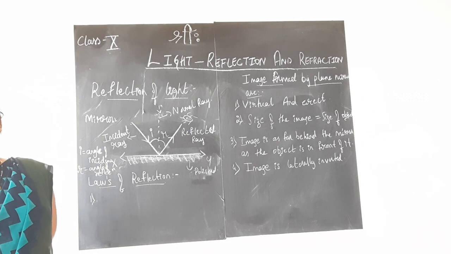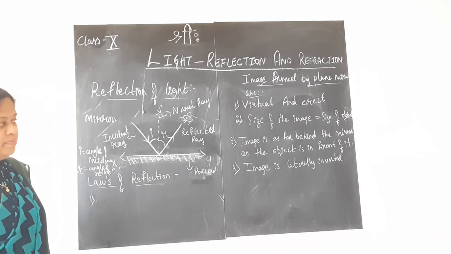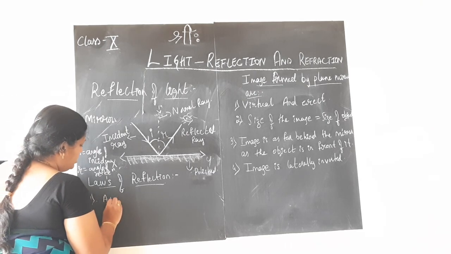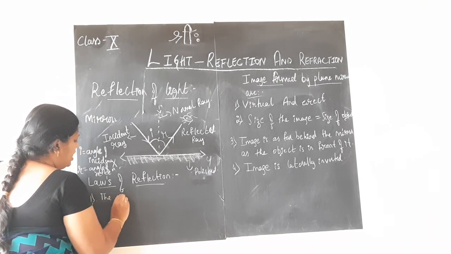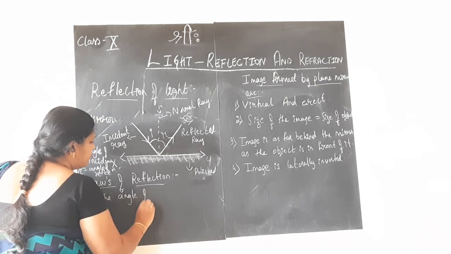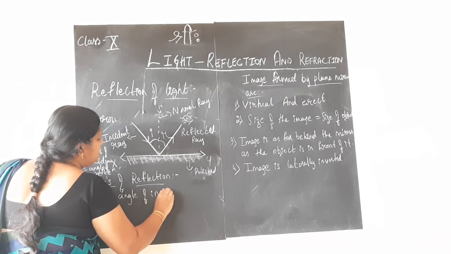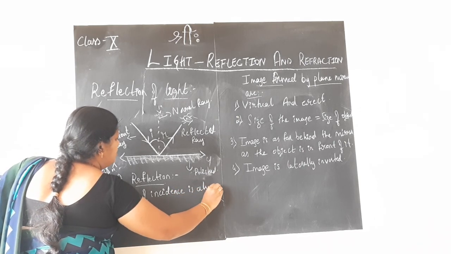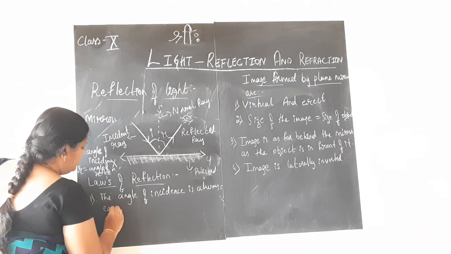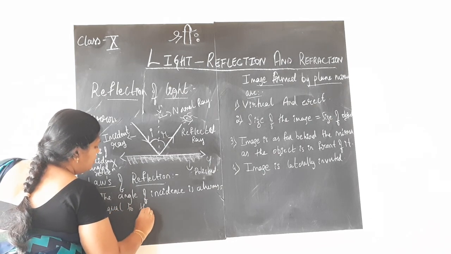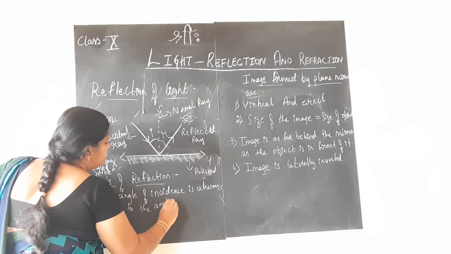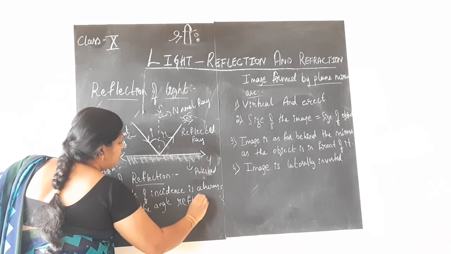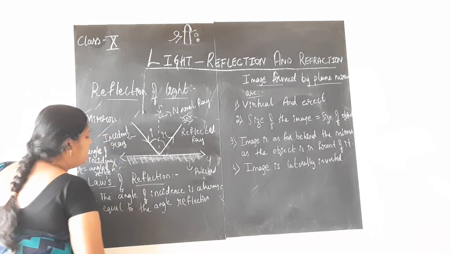That itself becomes the first law under laws of reflection. The first point says that the angle of incidence is always equal to the angle of reflection. This is the first law under laws of reflection. The angle of incidence is always equal to the angle of reflection.